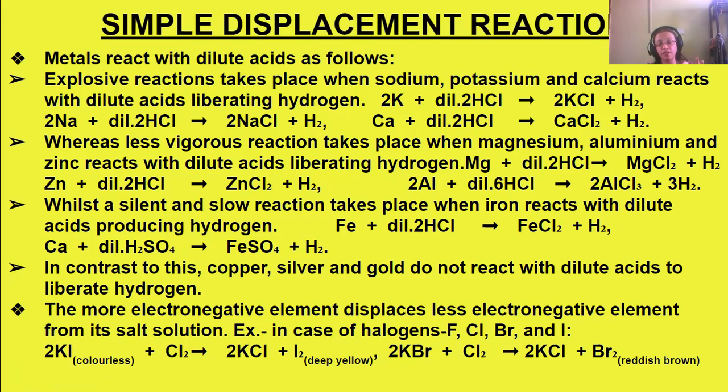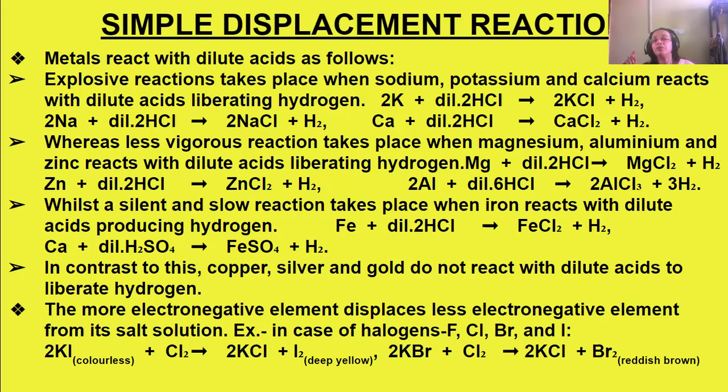Now, below calcium, magnesium, zinc, and aluminium also react with dilute acids, but here the reaction is not so explosive, but less vigorous. They react with dilute acids, forming their chloride or sulfate, depending on whether the acid is hydrochloric or sulfuric, or it can be nitric acid also. They form their salts and hydrogen is liberated, but the reaction is not as vigorous as with potassium, sodium, and calcium.